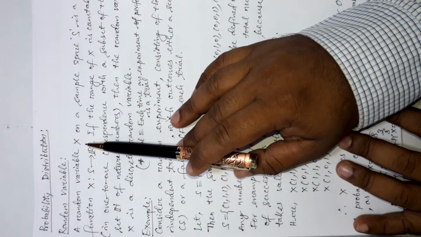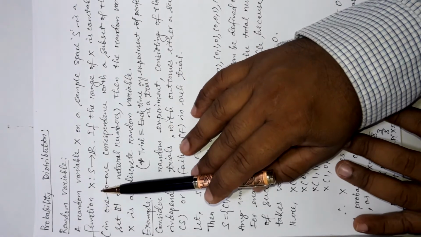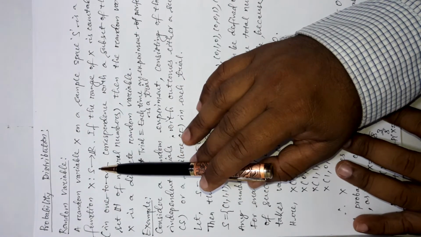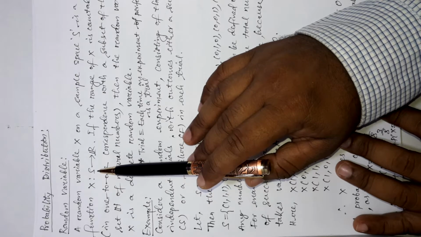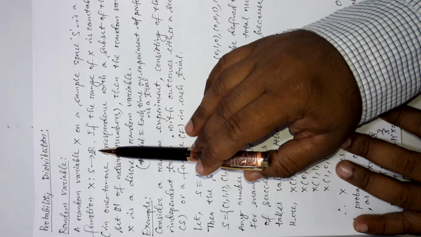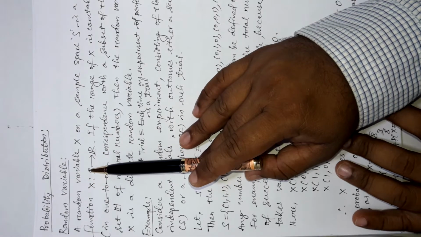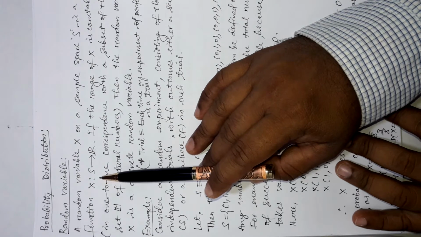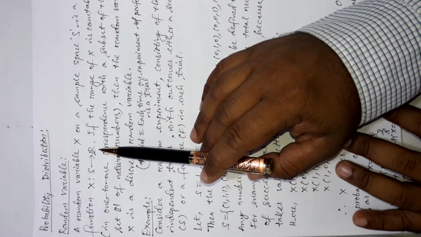So, the random variable X on the sample space S is a function from the sample space S to the real numbers R. Okay, so the random variable is a function between the sample space S and the real number R.